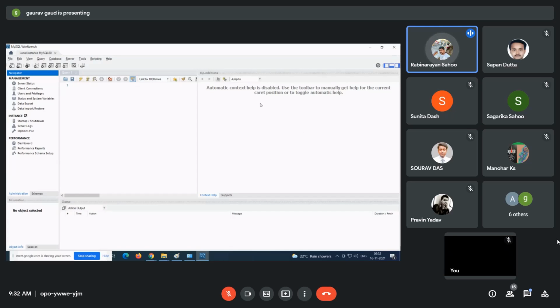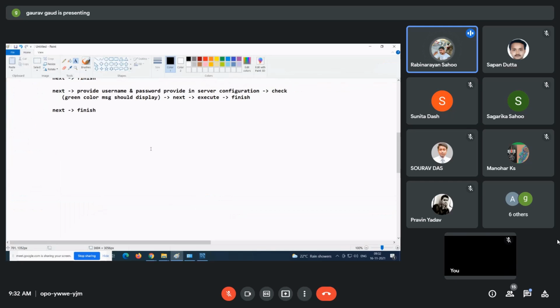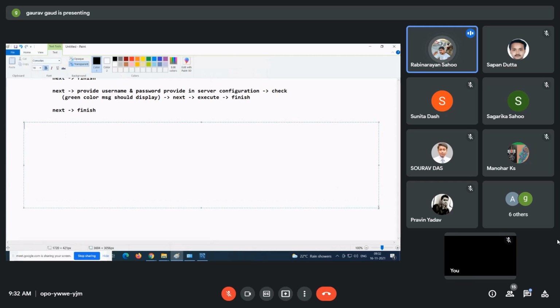So you can get this MySQL Workbench. Here you can add, create tables and all that. Whatever work we want, we can do it here. Okay. So once we get MySQL Workbench in,